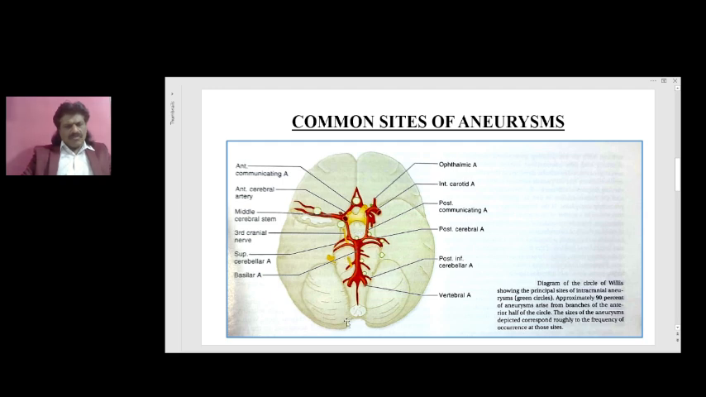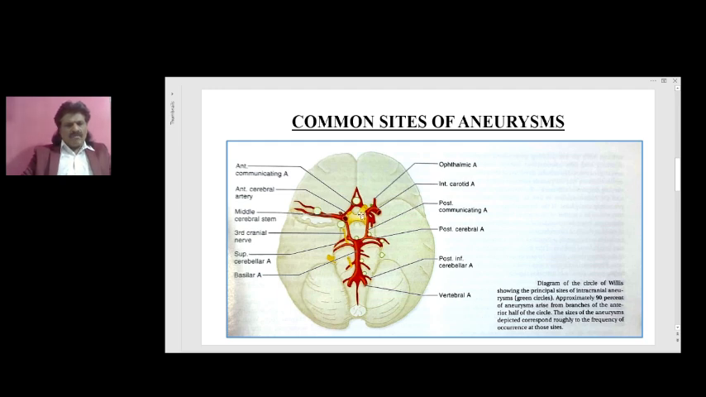Here you can see the two posterior cerebral arteries forming the basilar artery, and an aneurysm can occur in the basilar artery also. But by and large, aneurysms are seen in the anterior circulation rather than the posterior circulation. This is a diagram of the circle of Willis showing the principal sites of intracranial aneurysms. Approximately 90% of the aneurysms arise from the branches of the anterior half of the circle. The sizes of the aneurysms depicted correspond roughly to the frequency of occurrence at these sites.